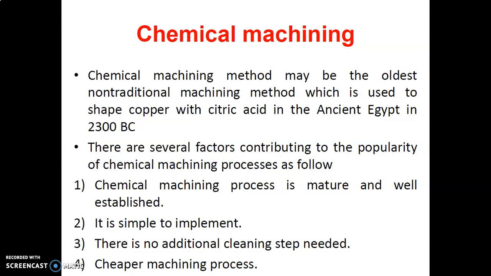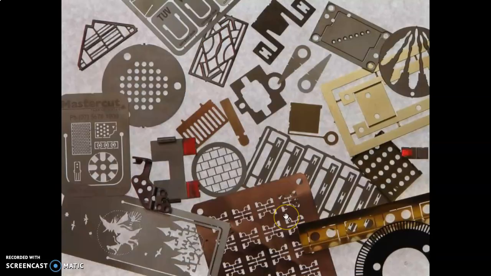It is simple to implement. There is no additional cleaning step needed. It is a cheaper machining process. Actually the machining process is cheaper, but the initial cost may be high.